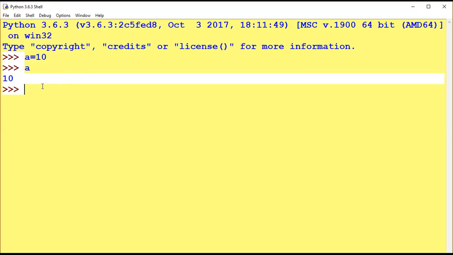No need to write much code in this, easy to understand, no extra time will be consumed for this. So now I am coming to the weak point of Python. It doesn't pinpoint any declaration of other data types. Here I have declared an integer, it is showing 10. Here I am declaring A equal ABC.